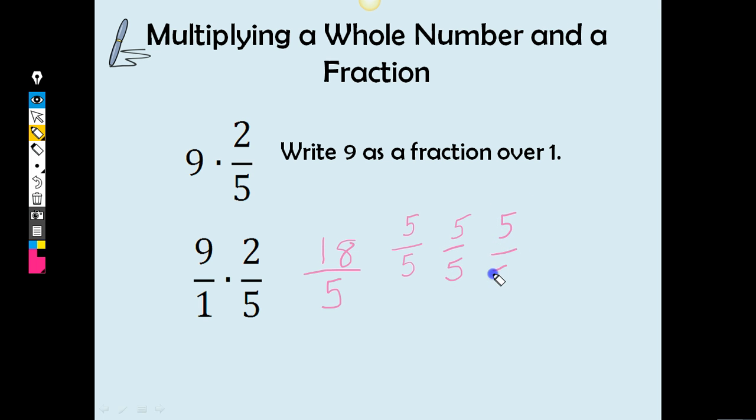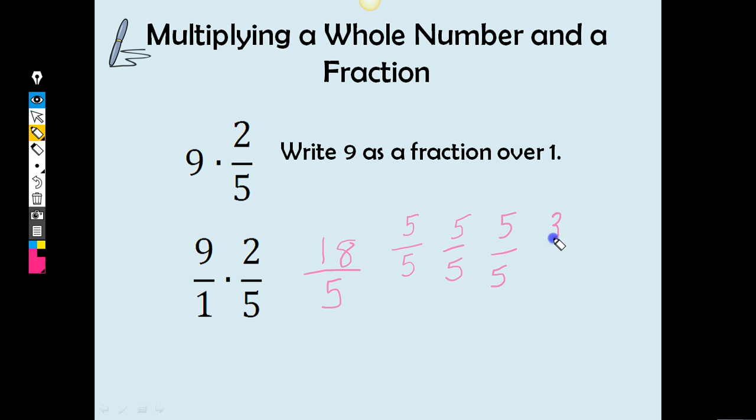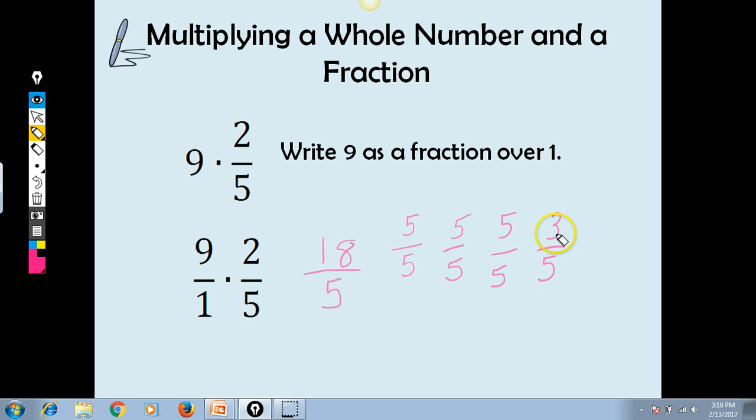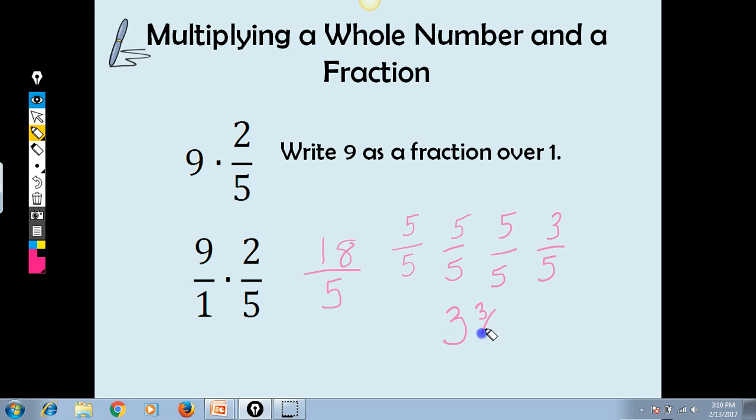That's 3 whole pieces, but that's 15/5. Do I have enough to make another 5/5? I don't, but I have this 3/5, right? So I have 5, 10, 15, 16, 17, 18. So I have 3 whole pieces and 3/5 left over.